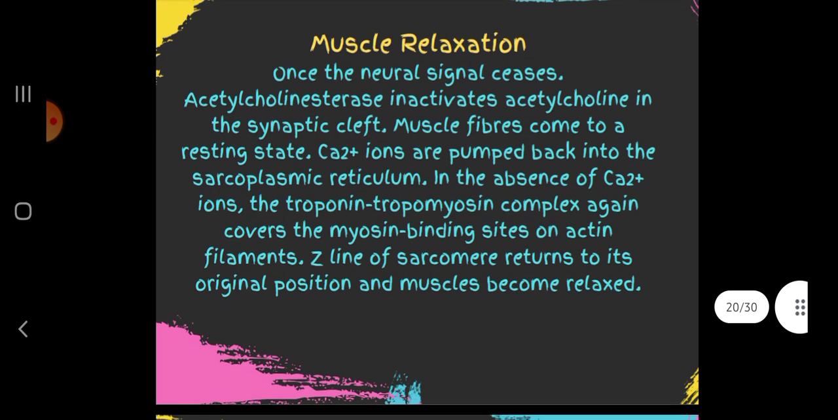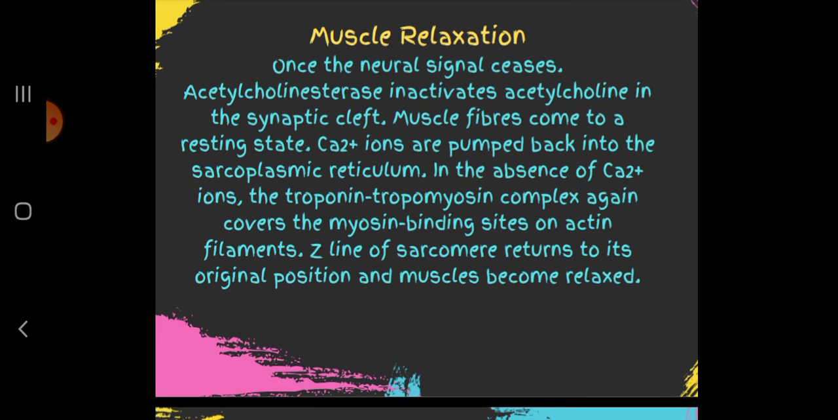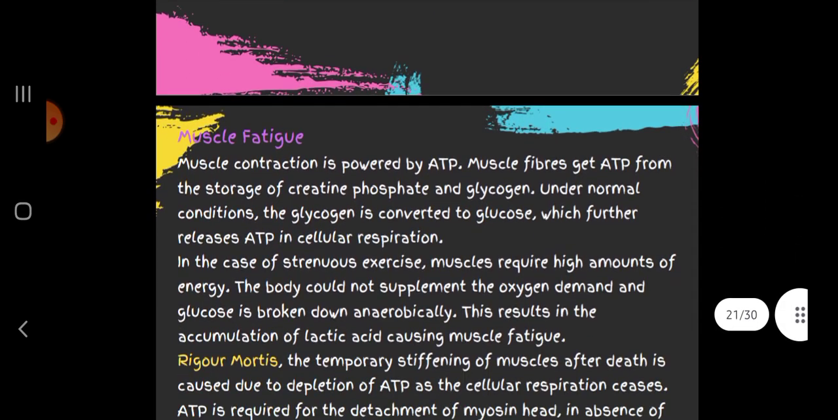Then muscle relaxation. Once the neural signal ceases, acetylcholinesterase inactivates acetylcholine in the synaptic cleft. Muscle fibers come back to a resting state. Calcium ions are pumped back into the sarcoplasmic reticulum. In the absence of calcium ions, the troponin-tropomyosin complex again covers the myosin binding sites on actin filaments.